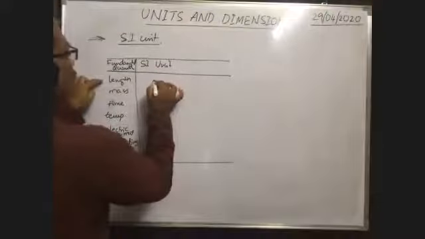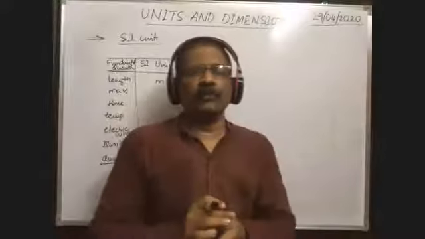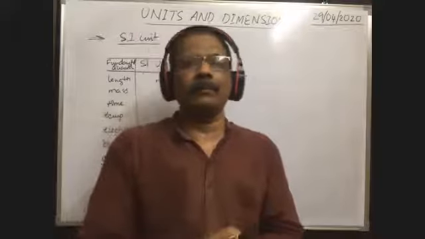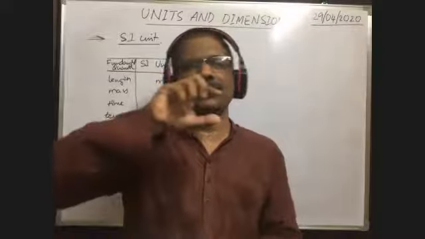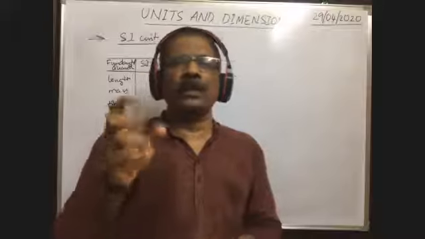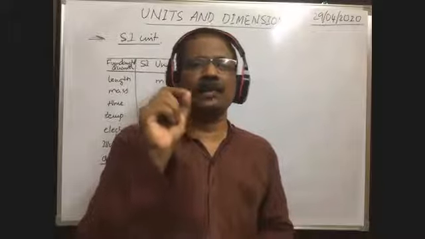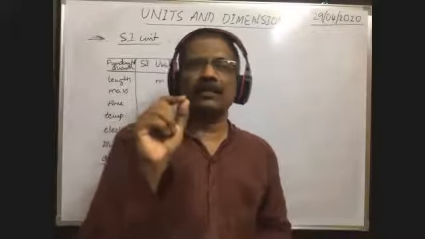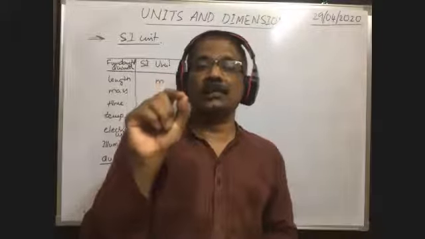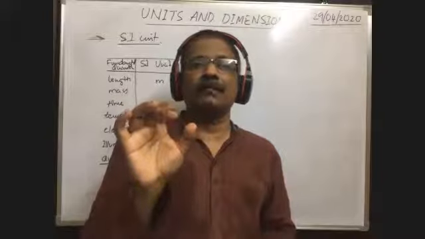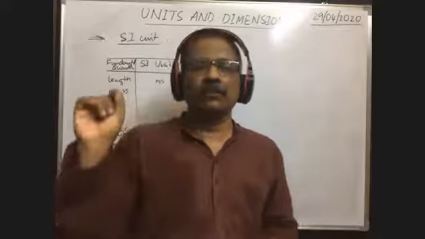Length is measured in meter. Symbol is small m. You have to remember one thing: to express the unit in abbreviation form, if you want to write the unit in full form, you must write in small letters. If you want to write the unit in abbreviation form, if that unit is not the scientist name, remember that point. If the unit is not the scientist name, then whatever the first letter, that first letter in small letters only is considered as the unit of that fundamental quantity.